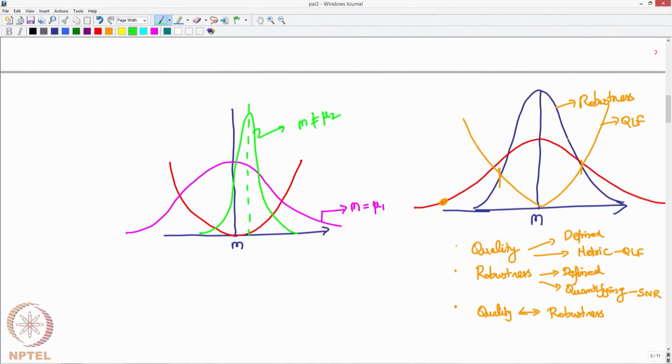But however, something that has happened here is there is a mean shift. I have done something in my process that the mean of the process itself has shifted. However, during the process the standard deviation has reduced. The standard deviation compared to the pink one, the green one is better, it is less in the sense.